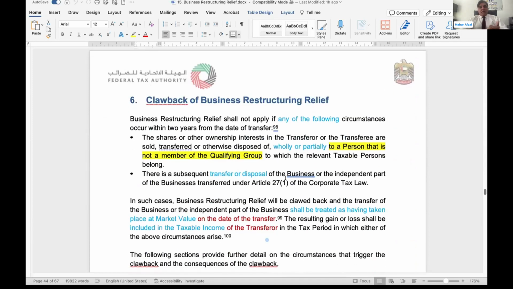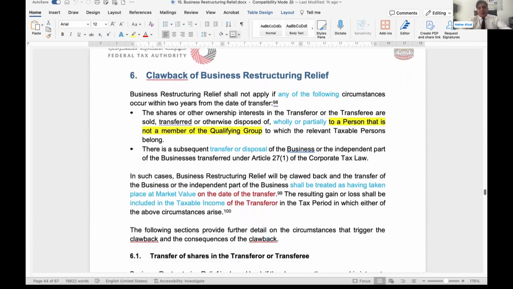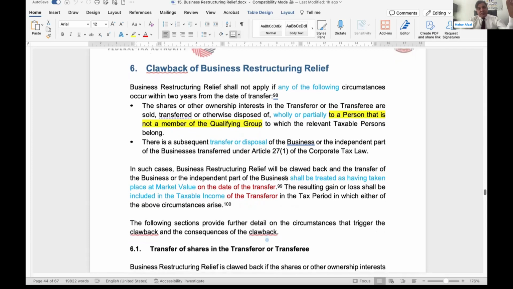Clawback. For the clawback, I think we can discuss it in our next webinar, or you can go through the various examples. The conditions we already told you. This is basically the post-transfer phase: within 2 years from the date of transfer, the business or independent part of that business that has been transferred has not been transferred, sold or disposed of, or there is a possibility that the shares or equitable interest that has been issued might be their holding in the transferor or might be their holding in the transferee.